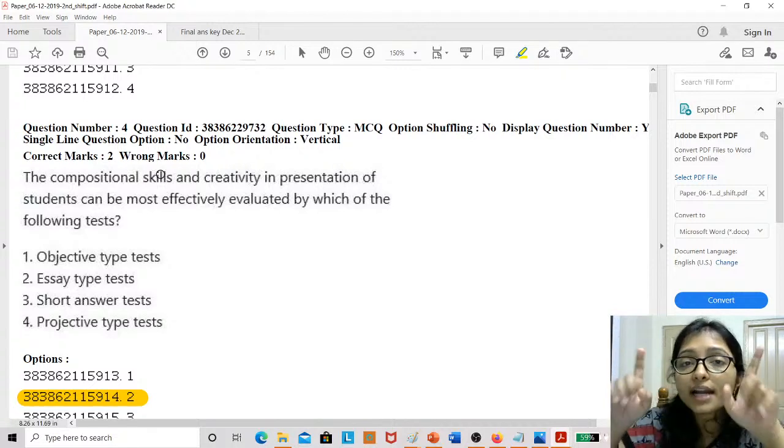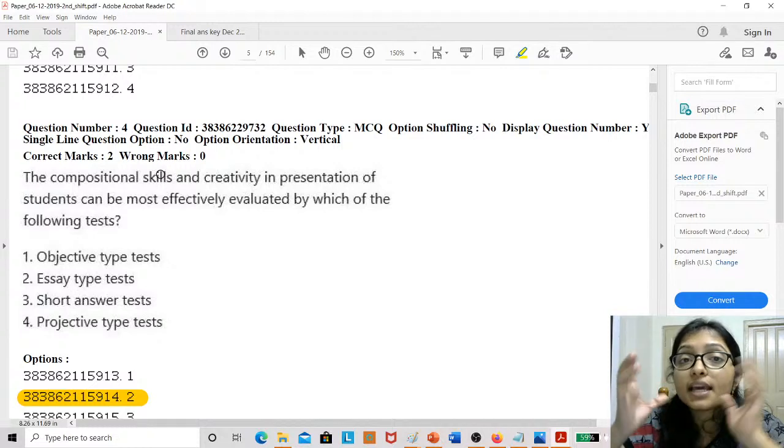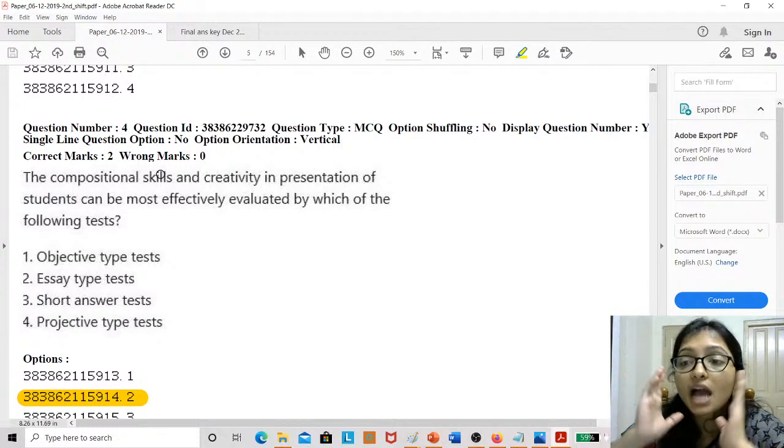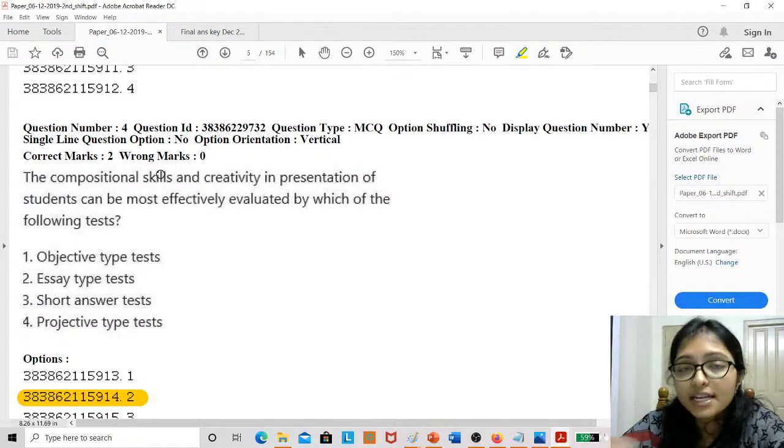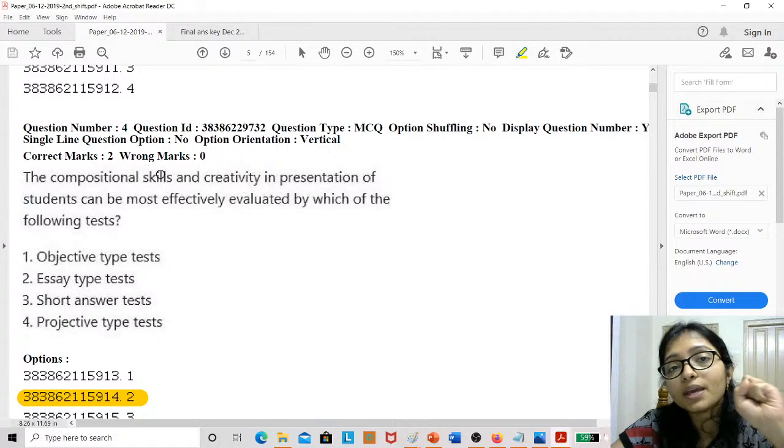Only when you write the essay type question, your base of language, how you construct your statements and the whole essay, your language depth, your grammar depth, total compositional skill can be judged only from the essay.